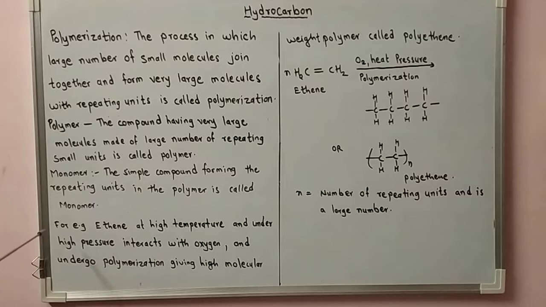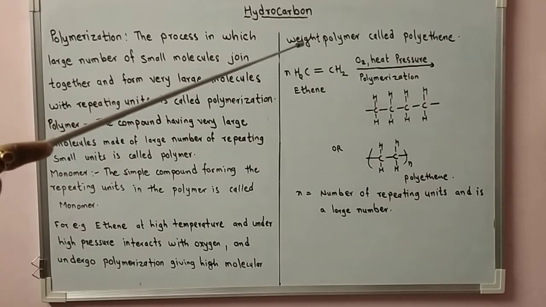Let's see an example. For example, ethene at high temperature and under high pressure interacts with oxygen and undergoes polymerization, giving a high molecular weight polymer called polyethene.